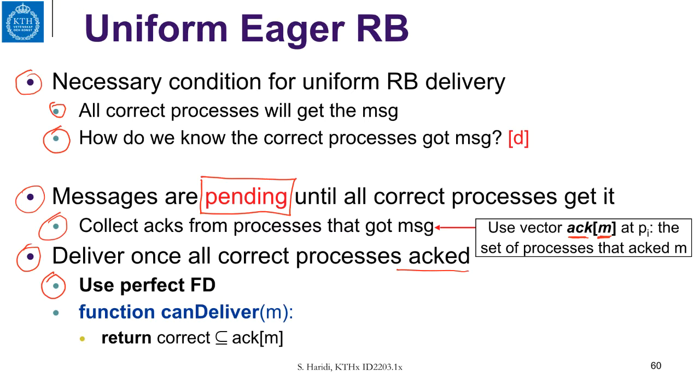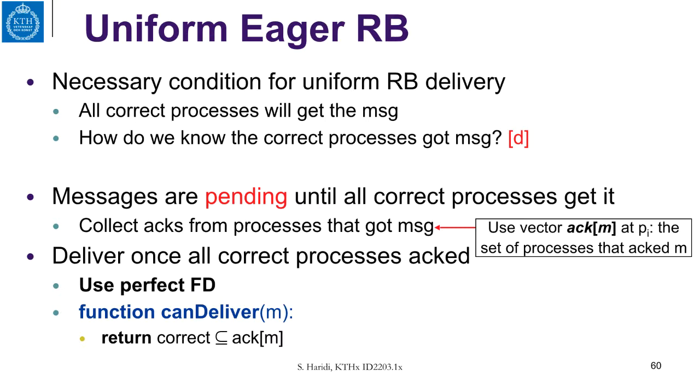And here is the function canDeliver. CanDeliver will return true if the set of correct processes is included in the set of processes that acknowledge the message. This is what it says. So the algorithm that we are going to describe now works only for the synchronous case where we can use a perfect failure detector P. So let us look at the algorithm in detail.